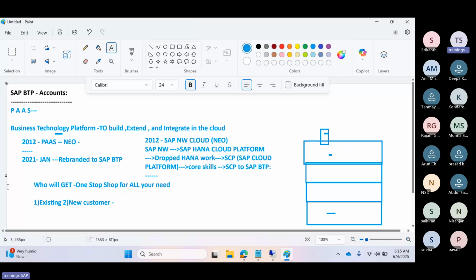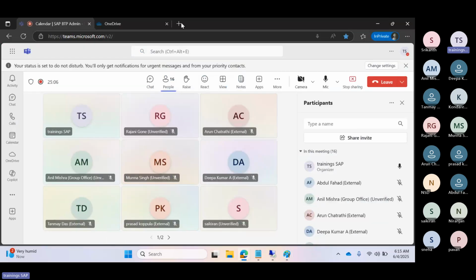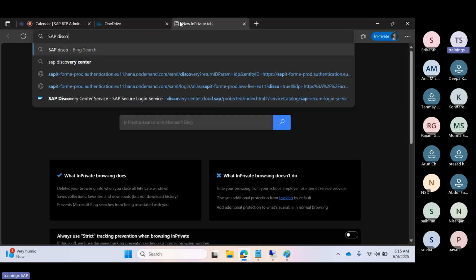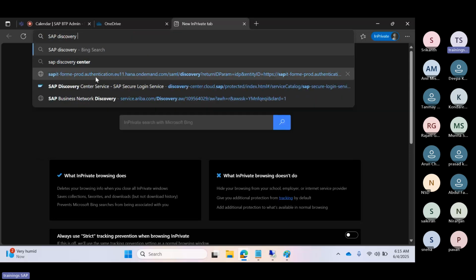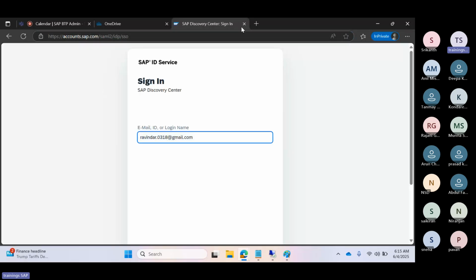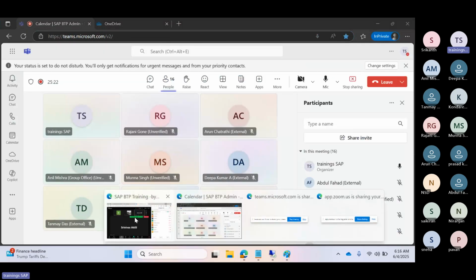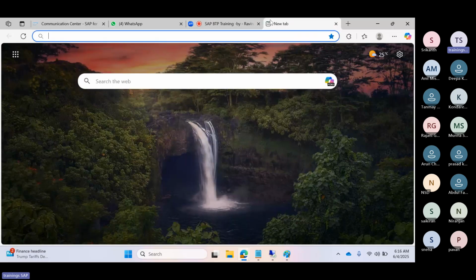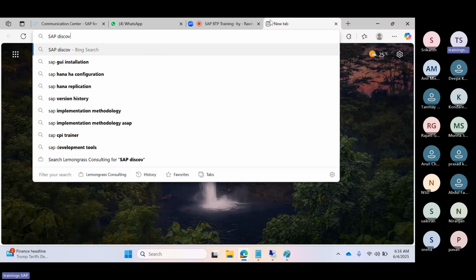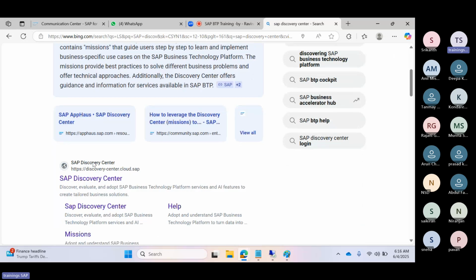Sir, can I see what services we have in the BTP? Yes. If you go to the SAP Discovery Center, we can get all the innovative services, whatever SAP is providing in the BTP cockpit. So we can get all the information in the Discovery Center.